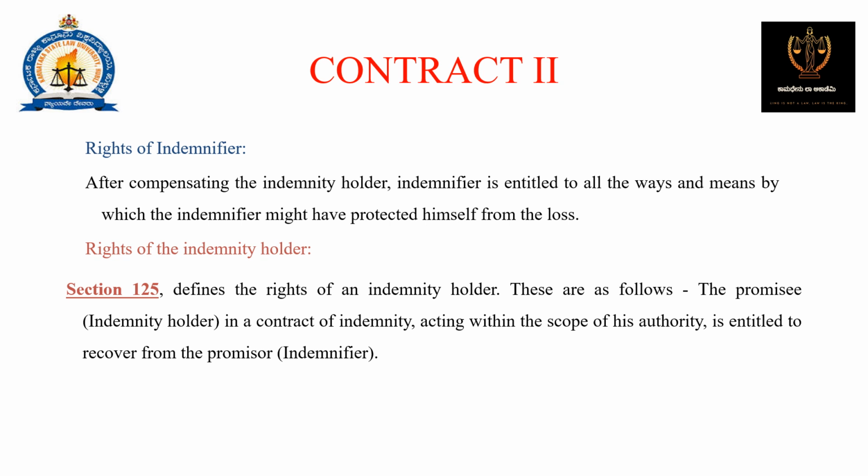Rights of indemnifier. What are his rights then? After compensating the indemnity holder, the indemnifier is entitled to all the ways and means by which the indemnity holder might have protected himself from the loss. Rights of indemnity holder. Section 125 of the Indian Contract Act defines the rights of an indemnity holder. These are as follows. The promisee, that is the indemnity holder, in the contract of indemnity, acting within the scope of his authority, is entitled to recover from the promisor, that is the indemnifier.